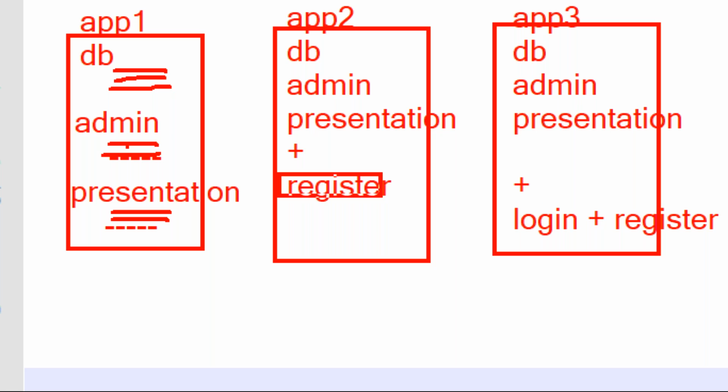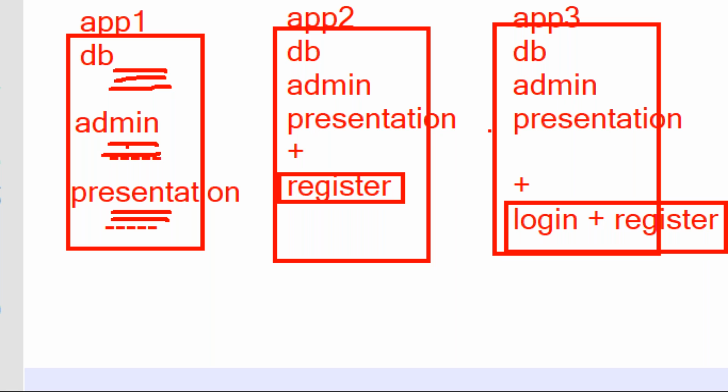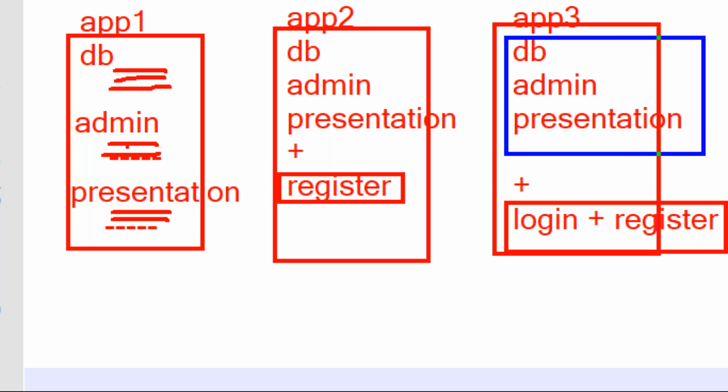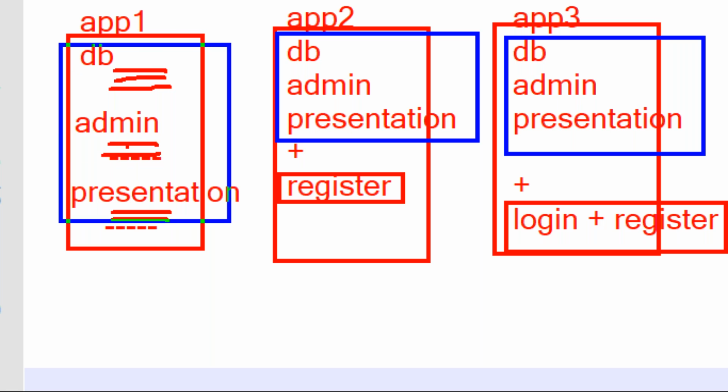Some extra logic they are writing. So this is new logic, login plus register. But in all the applications, DB related, admin related, presentation related is common, sir. In all the applications, this code is common.